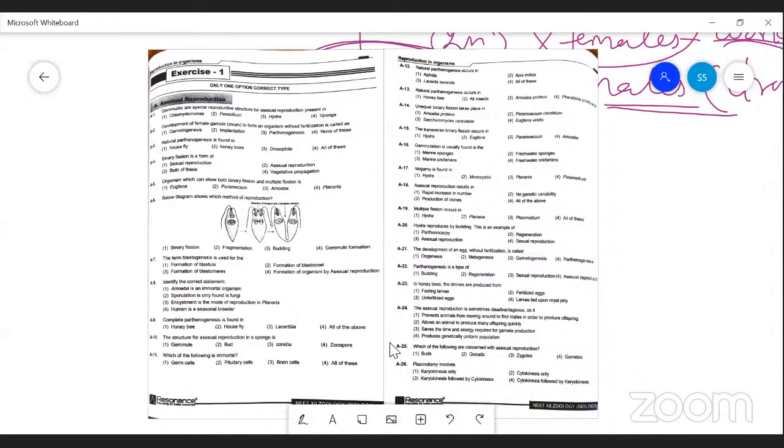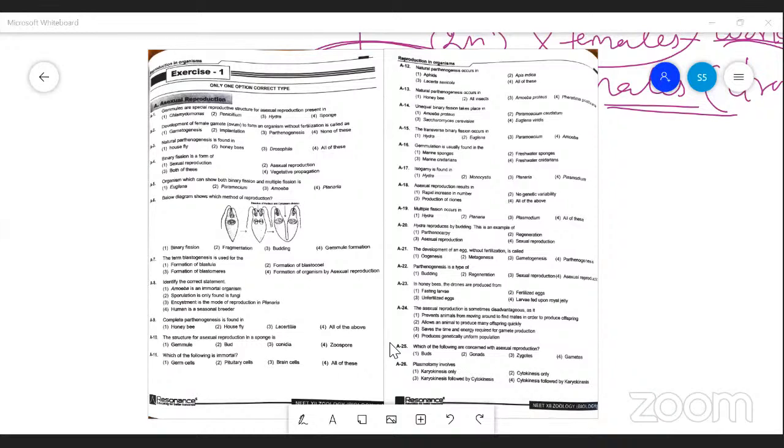Okay, students, have you seen these questions? First analyze this one and move on to the next topic. Okay, so first question